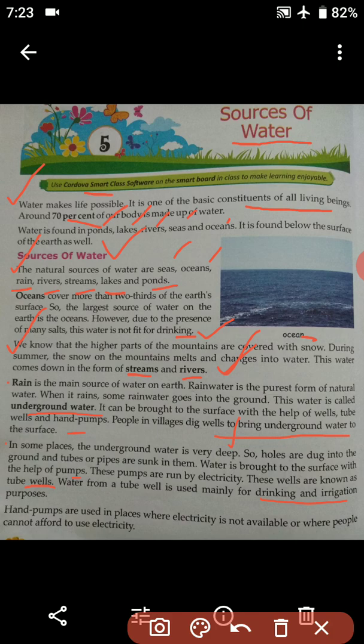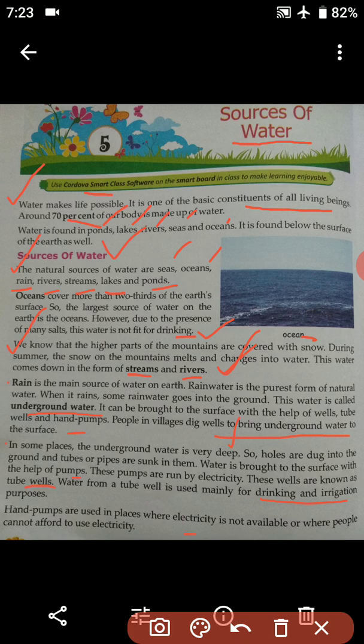Okay students, hand pumps are also used in places where electricity is not available or where people cannot afford to use electricity. In our country there are some people who cannot afford to make use of electricity because they are not so rich, and because of that they use hand pumps. So hand pumps are used in places where there is no electricity, or by people who cannot afford it.